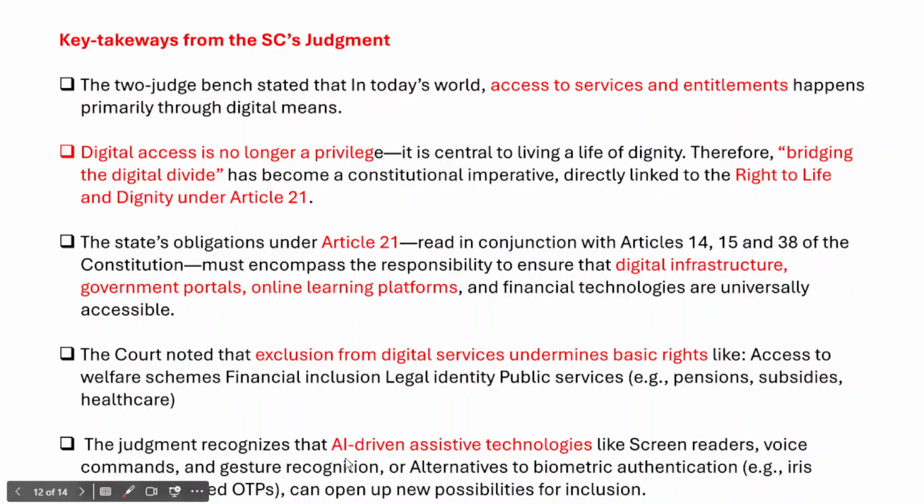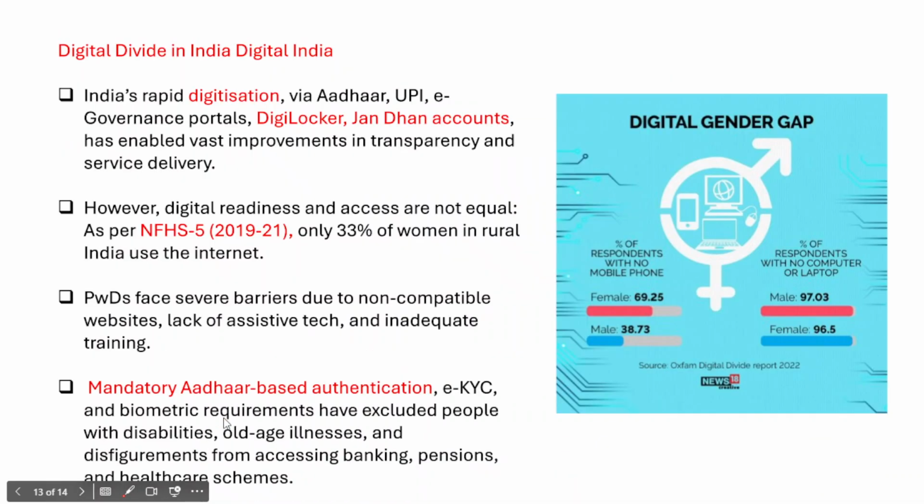And in fact, the judgment rightly recognizes artificial intelligence driven assistive technologies like screen readers, voice commands, gesture recognition, and even alternative biometric authentication, iris scans and OTPs. So all these things should be part of the digital services, and they must be extended to persons with benchmark disabilities. So here we understand the digital divide which has been existing in India.